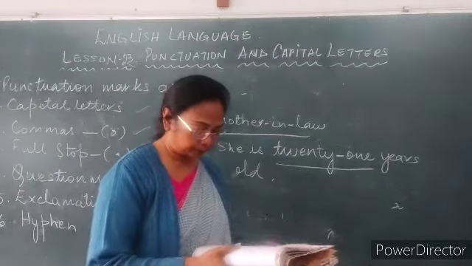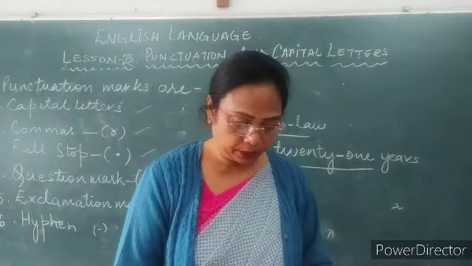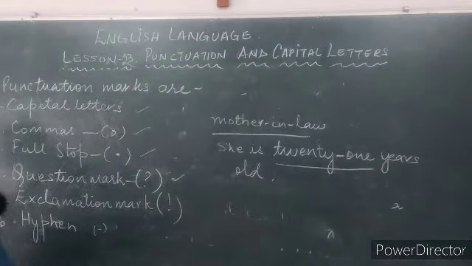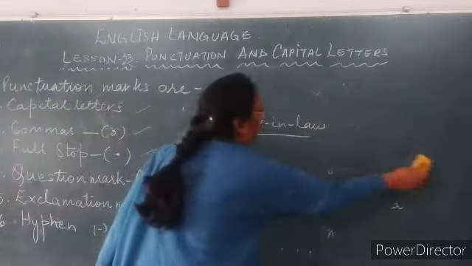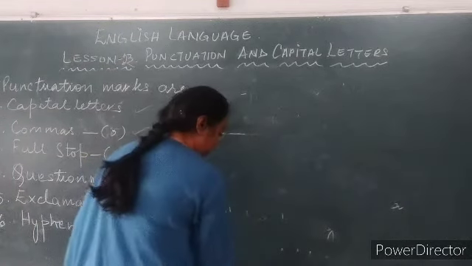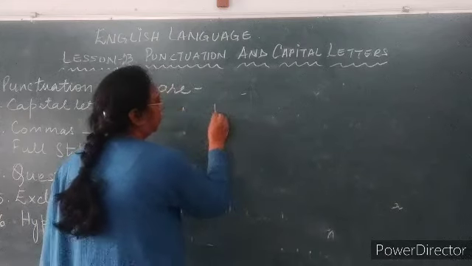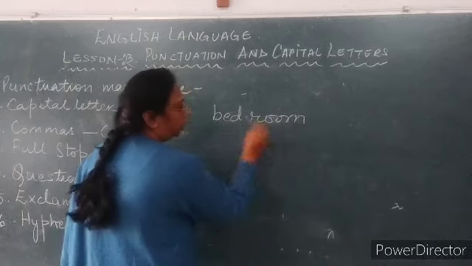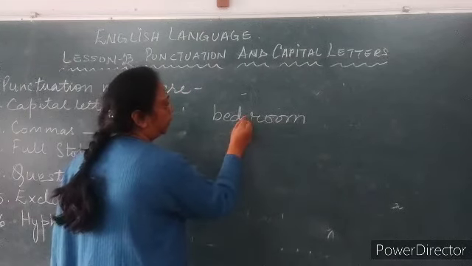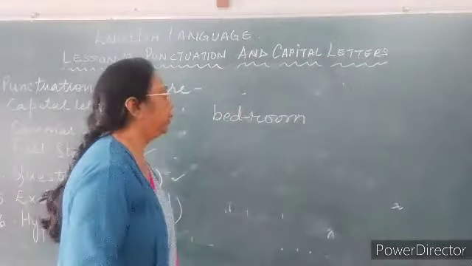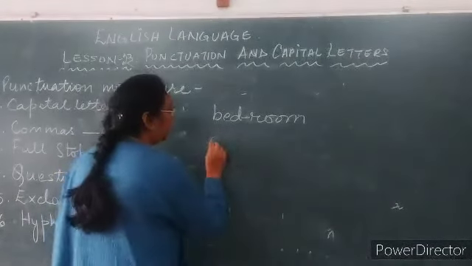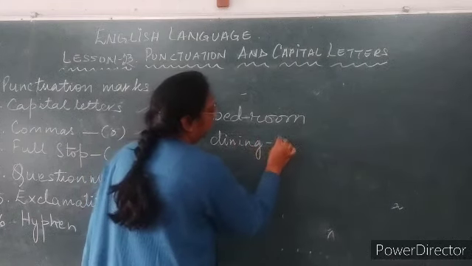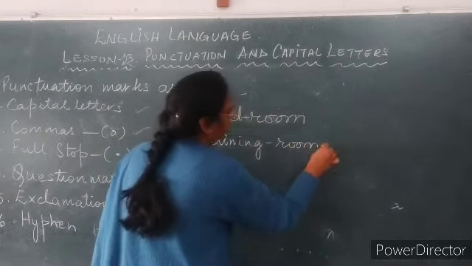Now next, suppose we say everyone has a bedroom. So how do we write bedroom? This is wrong. We should not write bedroom like this, but we should write it like this: bed-room. Dining-room.